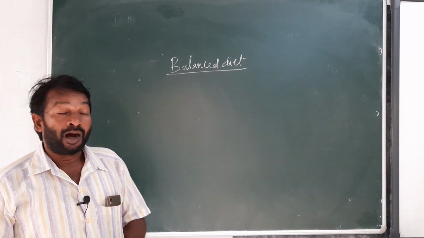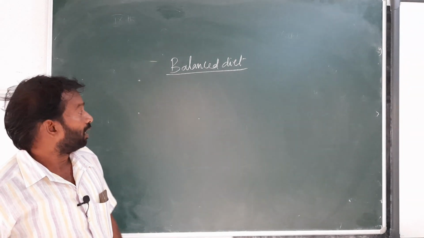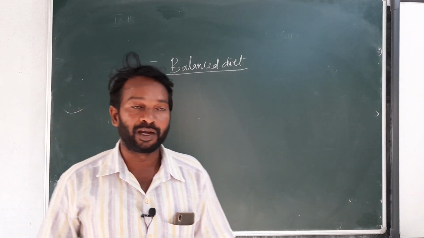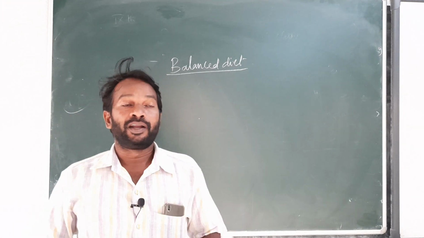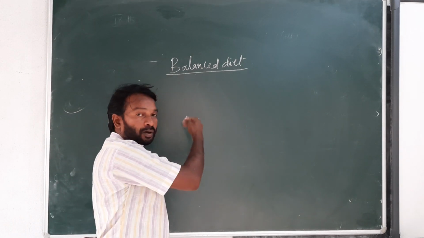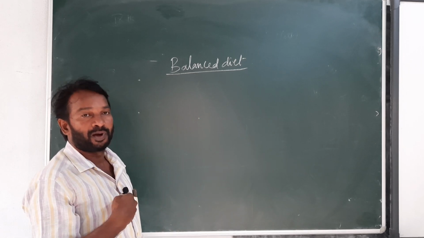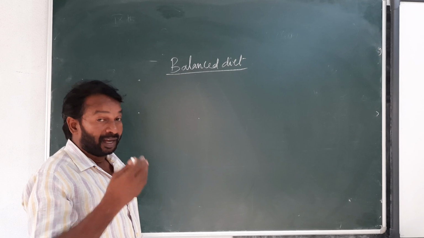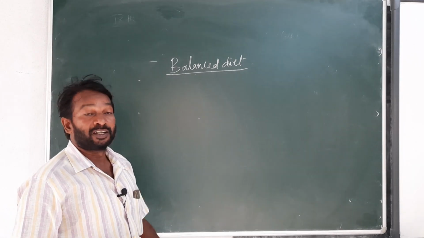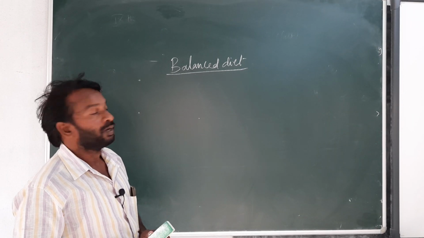All the nutrients, carbohydrates, proteins, fats, vitamins, minerals, are needed in the required quantity. The diet which contains all the nutrients in the required quantity is called a balanced diet.